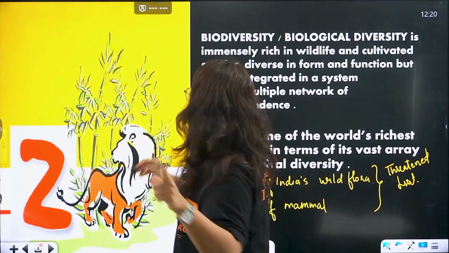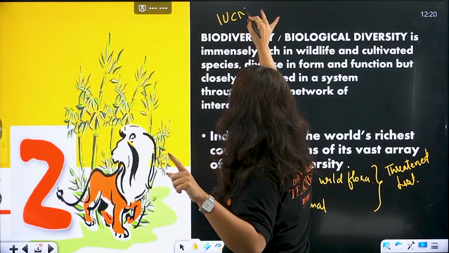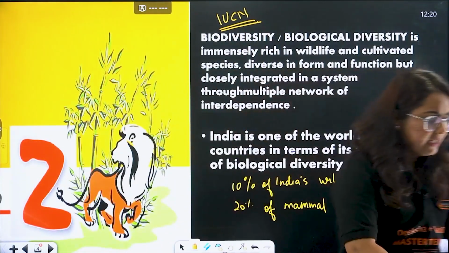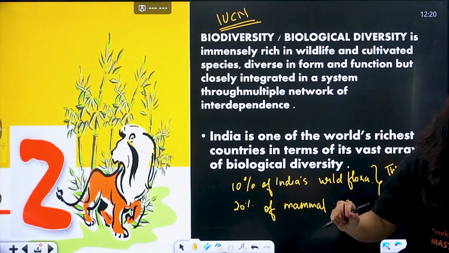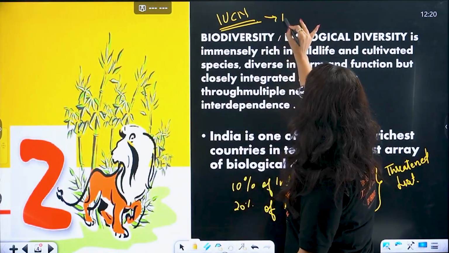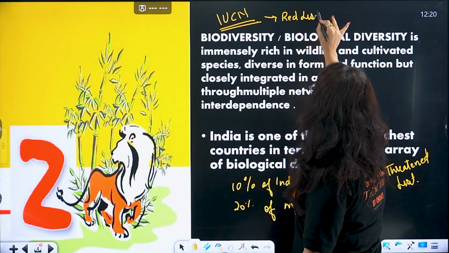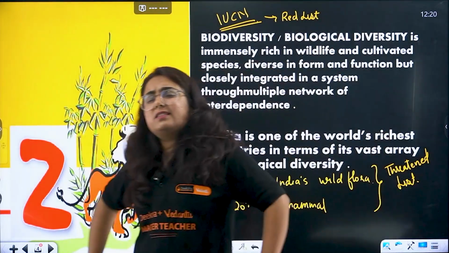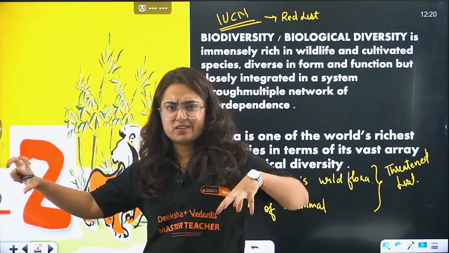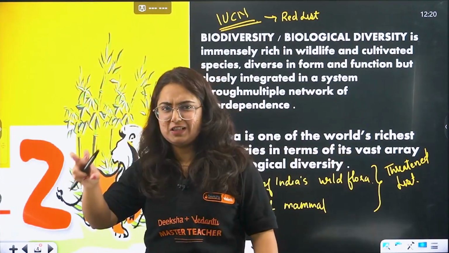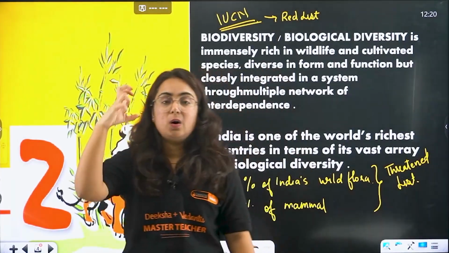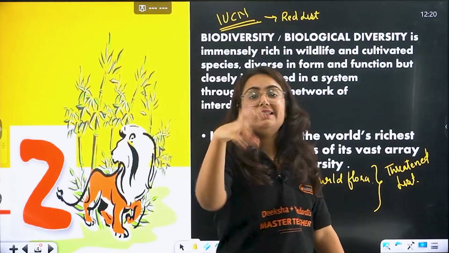They have classified. If you remember, there was a list known as IUCN, the International Union for the Conservation of Nature, right? This IUCN presents a list that is known as the Red List. What is this list made for? Are they categorizing the students, that this student is a topper, this is a backbencher, this is a little mischievous, this is energetic? No. Basically, the Red List classifies the species.